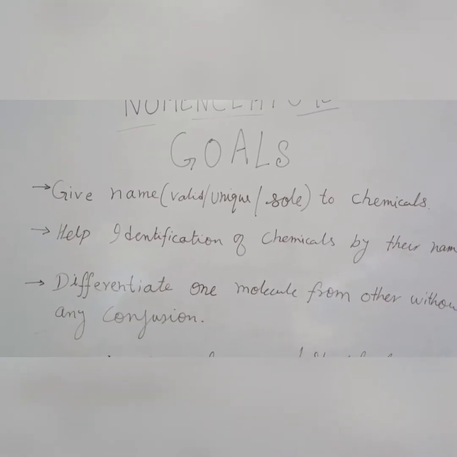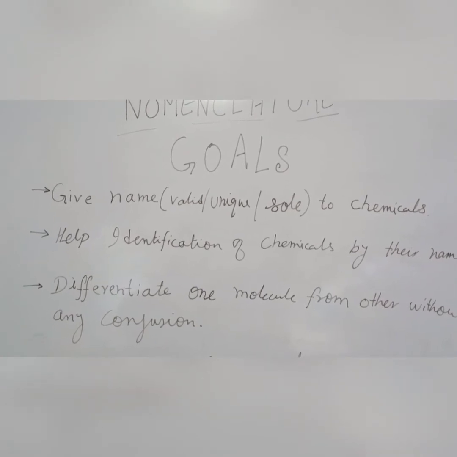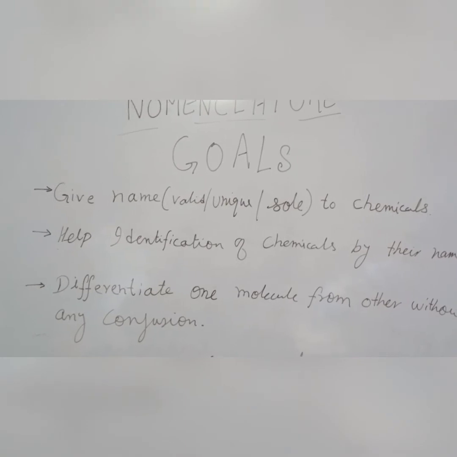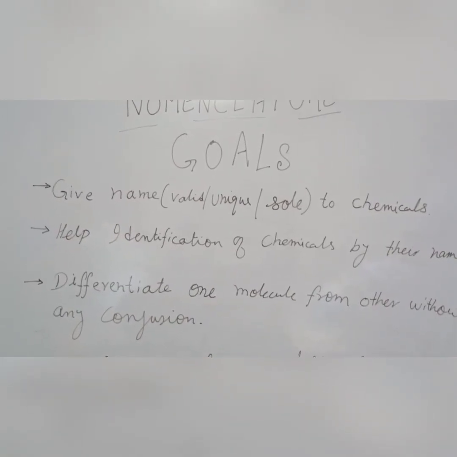So these are the three very important characteristics which must be considered while giving name to any chemical compound.